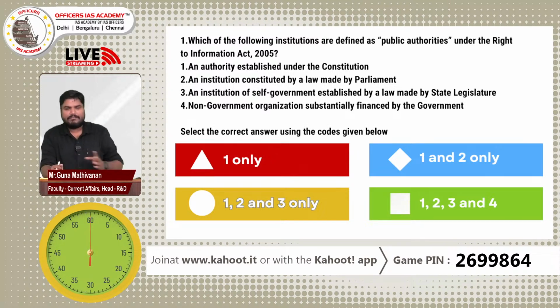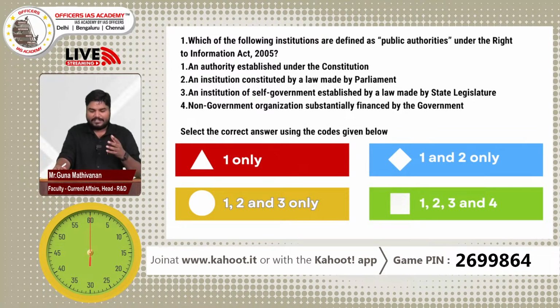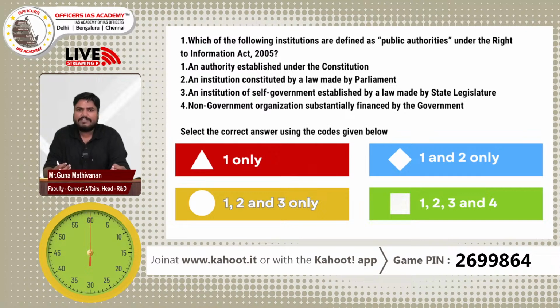Right. So before looking into the poll, let's try to know the right answer. The RTI Act 2005. What is the aim of the RTI Act? The public authorities have to disclose information about their organization, structure, functions, powers and duties of the officials and other employees, and the financial information. When the public asks for such information, the public authority should reveal it.